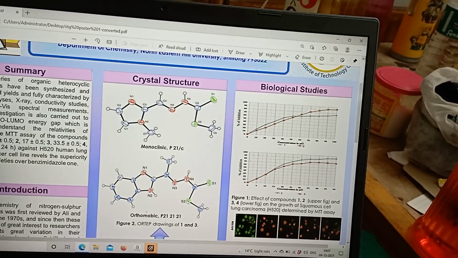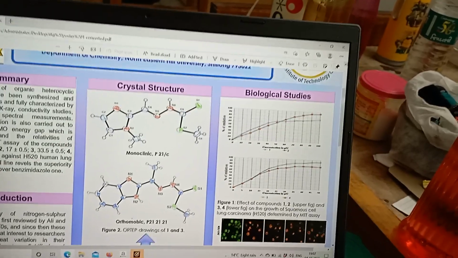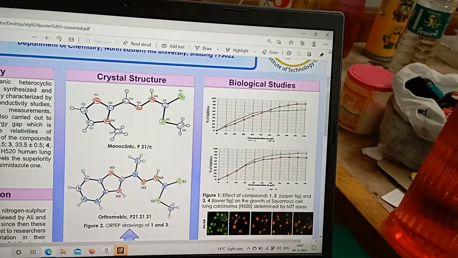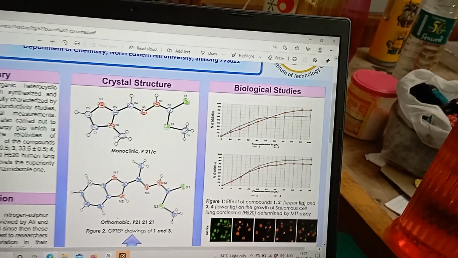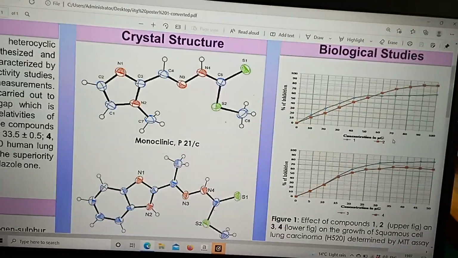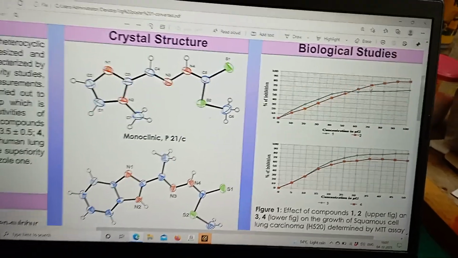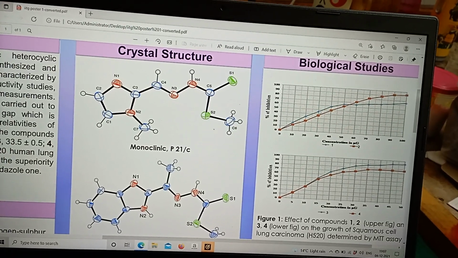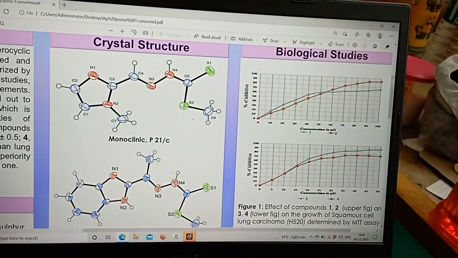The observed IC50 values for 24 hours reveal that the compounds exhibit different ranges of cytotoxicity against H520 cells. The ability of the compounds to kill cells at 24-hour incubation varies for 1, 2, 3 and 4. This is the graph of the compounds. The blue one represents the methyl derivative of imidazole, whereas the red one represents the benzyl derivative of benzimidazole. So this is the methyl derivative. In this region it predominates, whereas in this region the red one predominates.